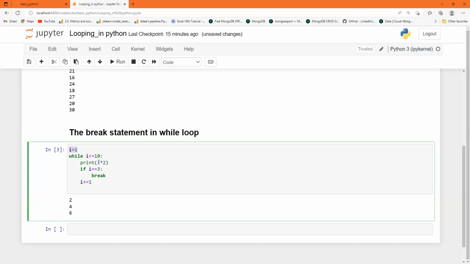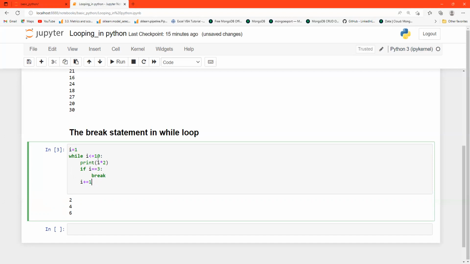Now this 2 is less than 10. Yes, it will print 2 into 2, that is 4. This is the second output. Again it checks whether the value of I is equal to 3. 2 is not equal to 3, so again it will go to the while loop. It's the looping. Then the value of I is now 3.